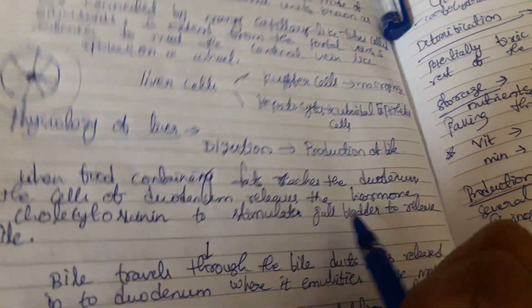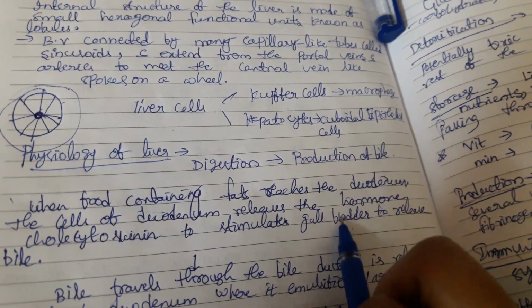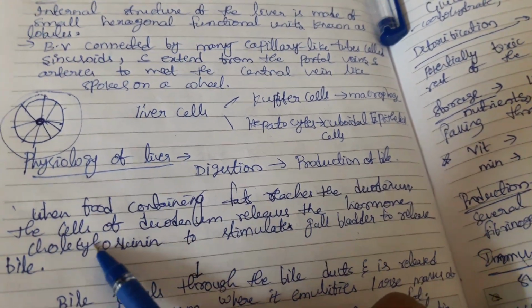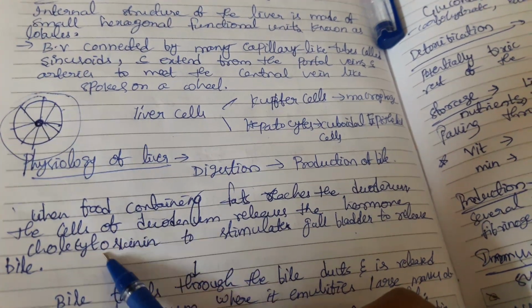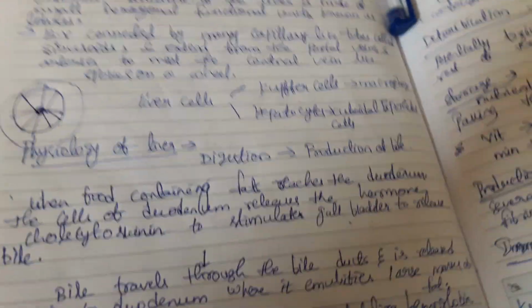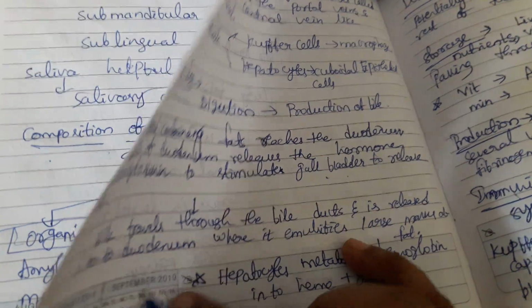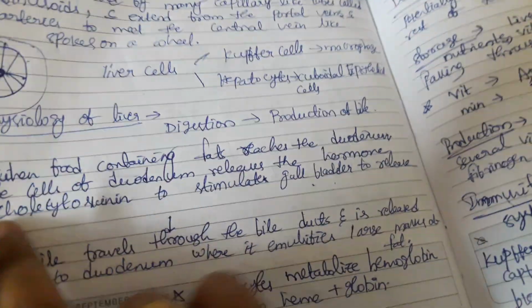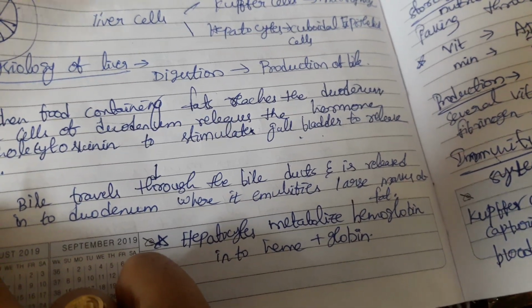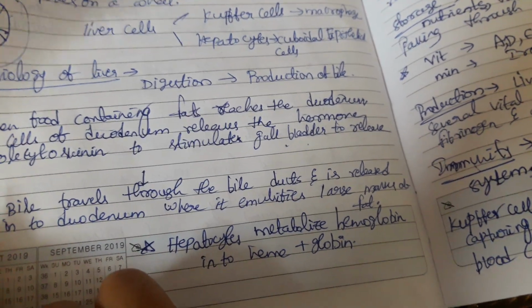Why it stimulates the gallbladder: whatever bile the liver secretes will be stored in the gallbladder. So whenever the fat containing food reaches the intestine, mainly the duodenum part, it stimulates the cholecystokinin to further stimulate the gallbladder to release the bile. So bile travels through the bile duct and is released to the duodenum, where it emulsifies the large masses of the fat.